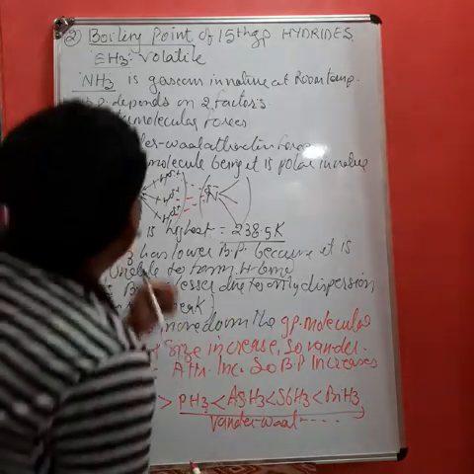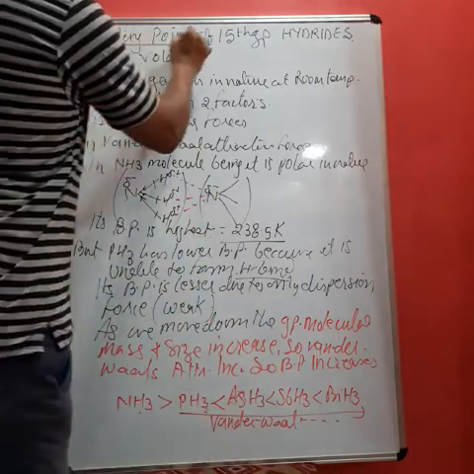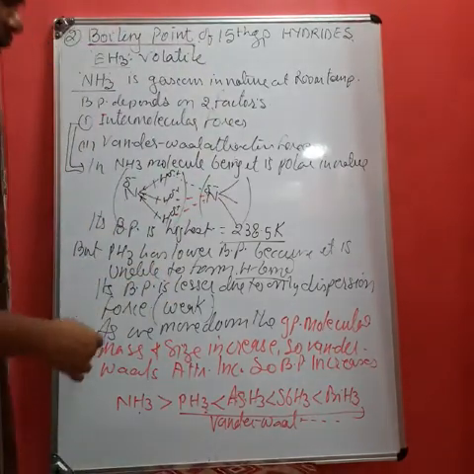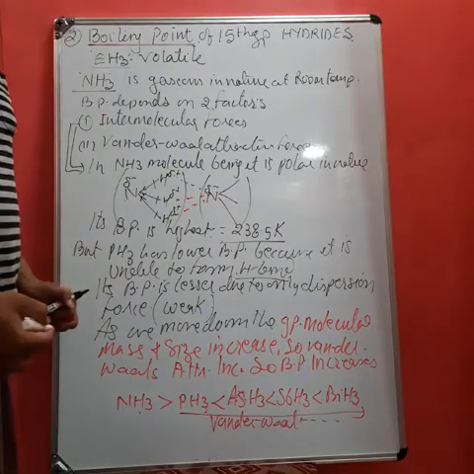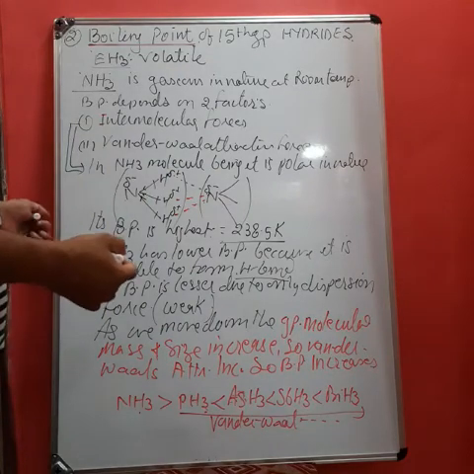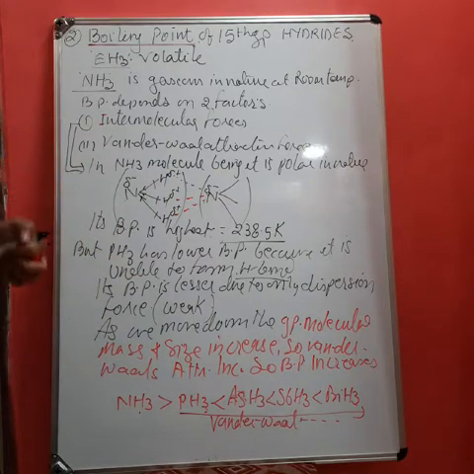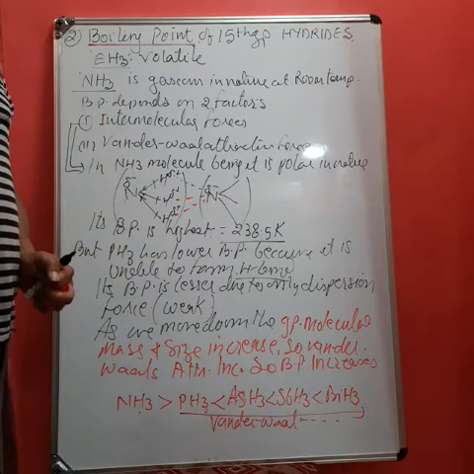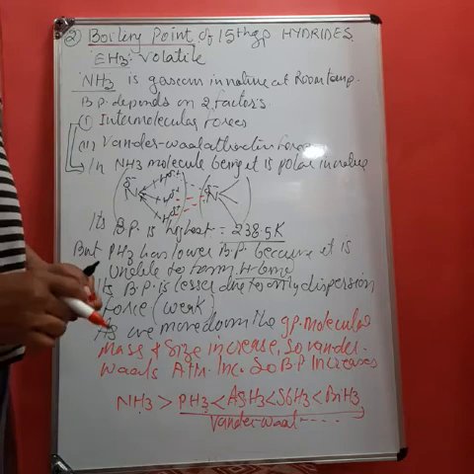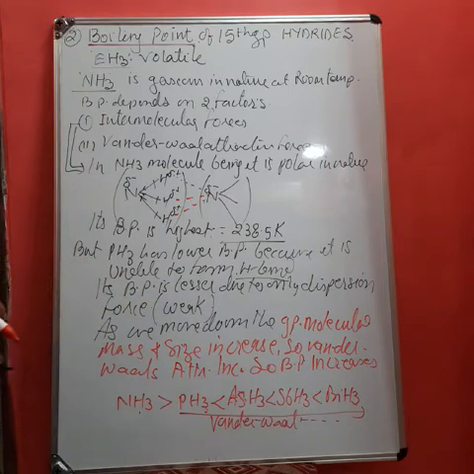Student, like boiling point, we can also discuss melting point, and it is similar to the boiling point. That is, NH3 has a higher melting point. It is due to intermolecular hydrogen bonding in NH3, while in PH3 there is no intermolecular hydrogen bonding.